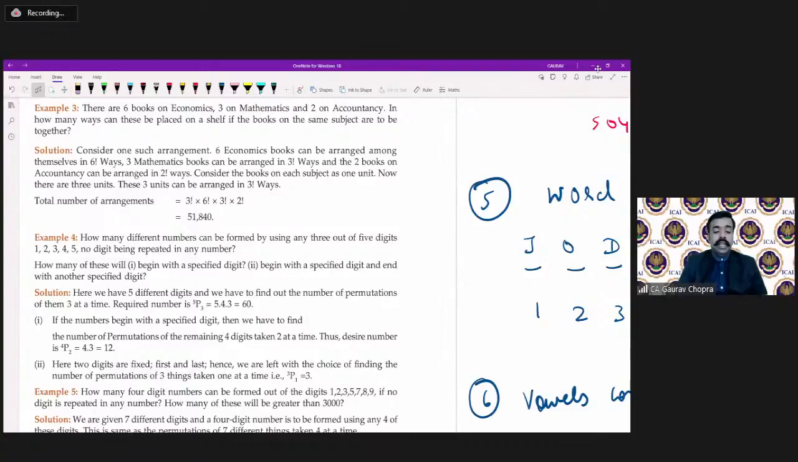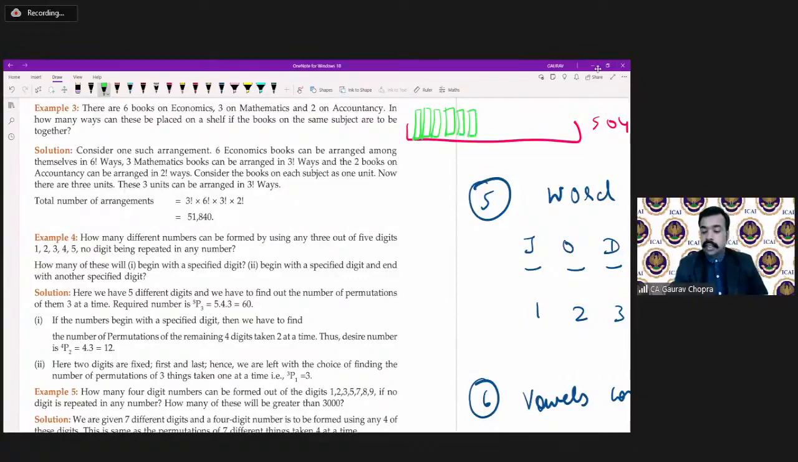In how many ways can these be placed on a shelf if the books on the same subject are to be together? So what we have to do here, we have to arrange all these books on a shelf. So this is a shelf, and we have to arrange all those 11 books. But what is the condition? The condition is that similar books should come together. That means we have to arrange 6 books of economics at one place.